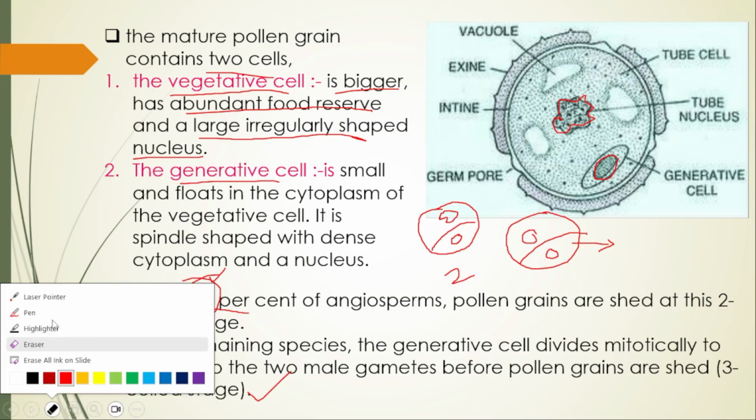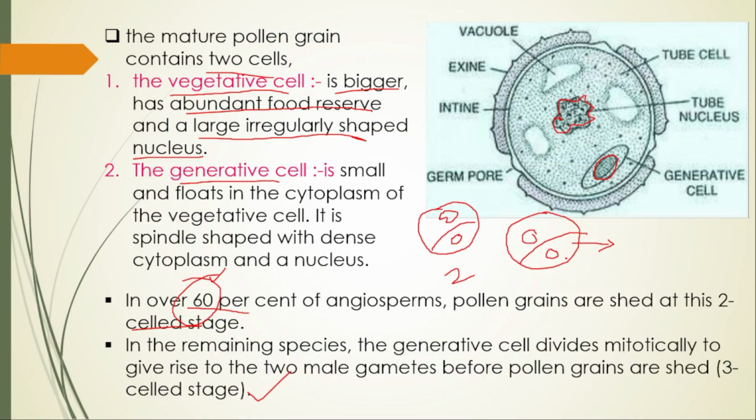I will draw once again. See this one, generative. In this generative, which division will occur? Mitosis. Already this is n in number, this is also n in number. The n number of generative cell will undergo mitosis and will give you this pollen grain, isn't it?